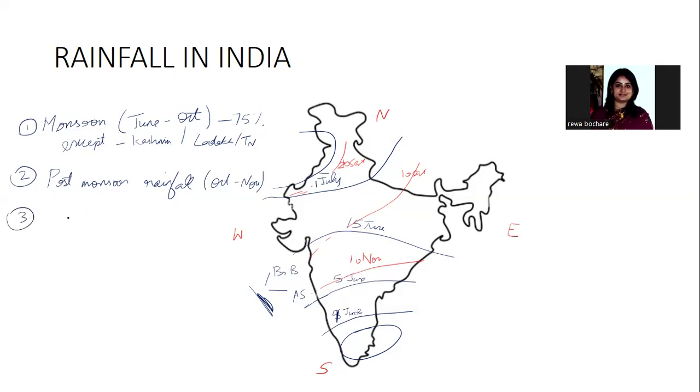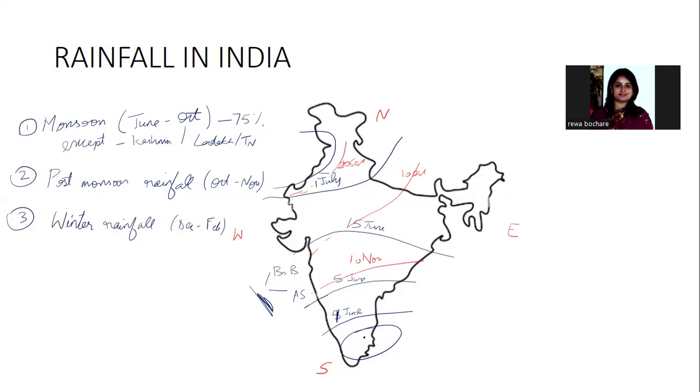Then comes the winter rainfall, which we just spoke about, that is mostly due to turbulent ascent of precipitation. Winter rainfall is received essentially from December to February, and it is mostly received in the east of South India.